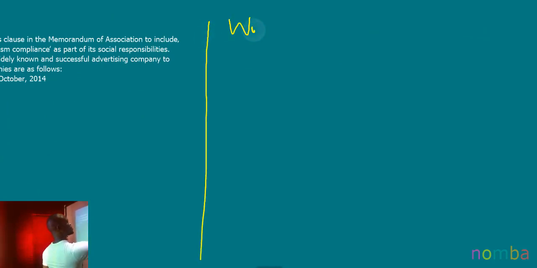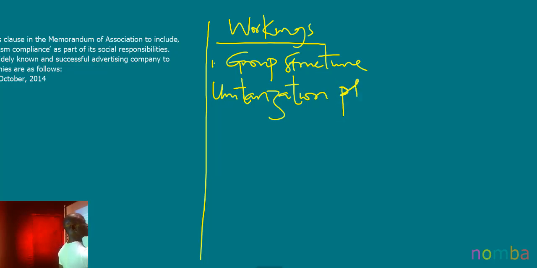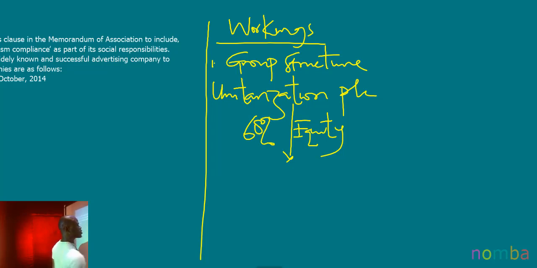So we have our workings here. The first one will be our group structure. And in there, we have Unitarization PLC, which acquired equity interest of 60% in Famous PLC.